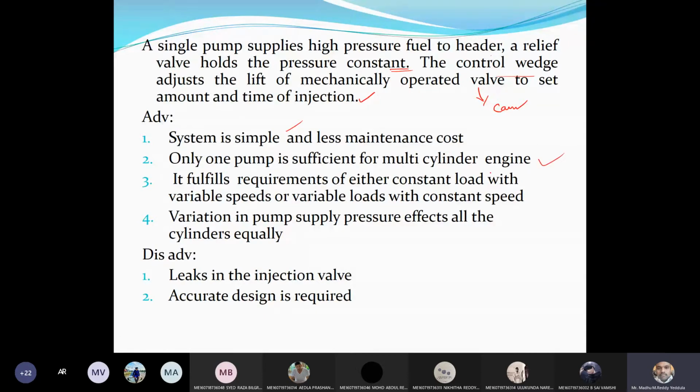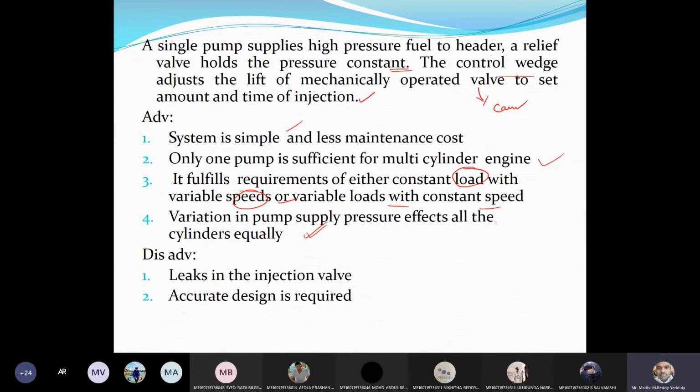It fulfills the requirement of either constant load with variable speed or variable load with constant speed, means all the requirements we can say, right? So in practice, what will happen? Load may be varied or speed may be varied, right? Now these are the two conditions. Different loads and different speeds it can operate, and variation in pump supply pressure affects all the cylinders equally. If you change the pressure, with that pressure only, all the cylinders, all the fuel injectors will work.